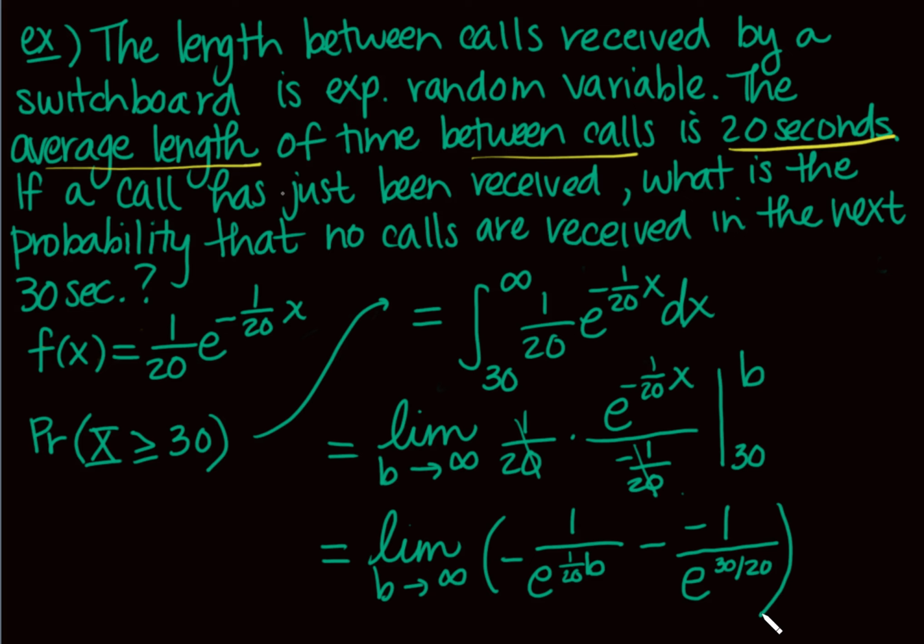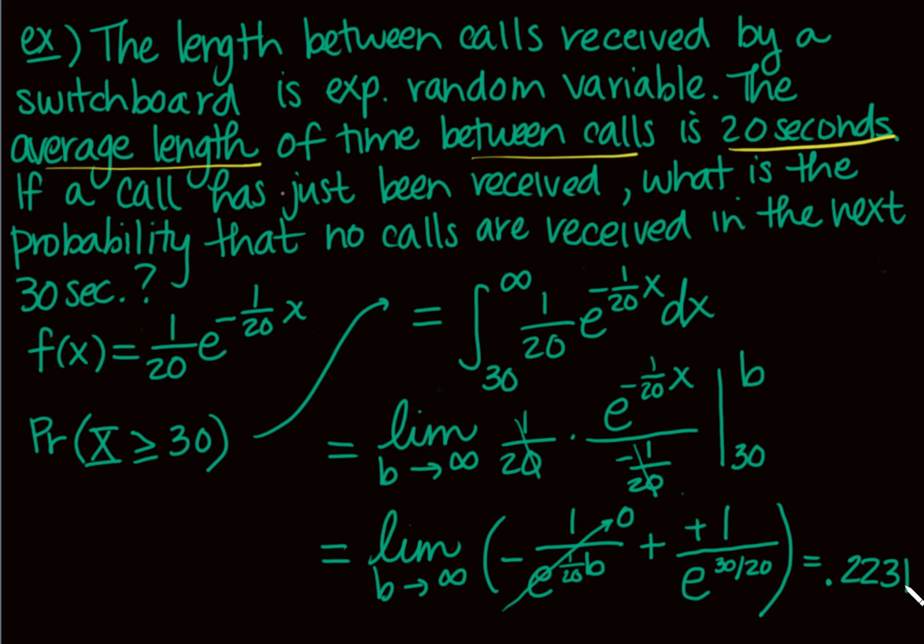And there's another way to do this, and I'll show you another way that they show you in the book. But this was just the first way that I did it. And this becomes a plus, right? And so what happens to this guy right here? This guy's going to go to 0 because the denominator is getting quite large. And I'm going to take 1 divided by e to the 30 divided by 20 in my calculator. I think I got that right. And here's what I get. I get 0.22313. So 22, let's say 31. Okay. So 2231.